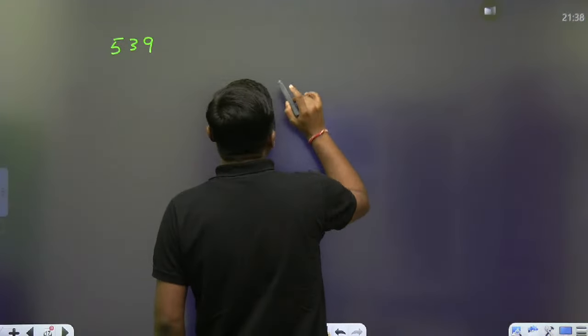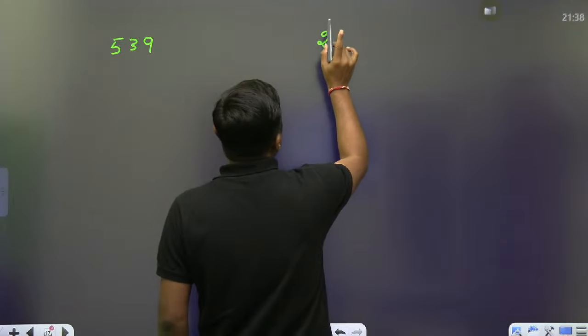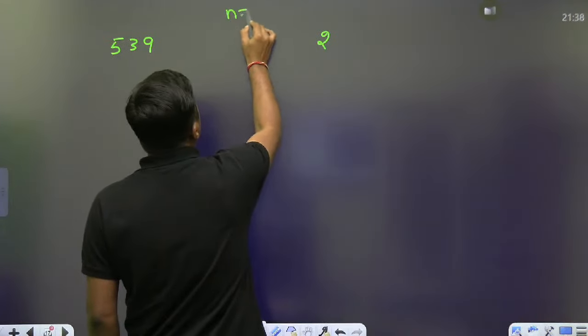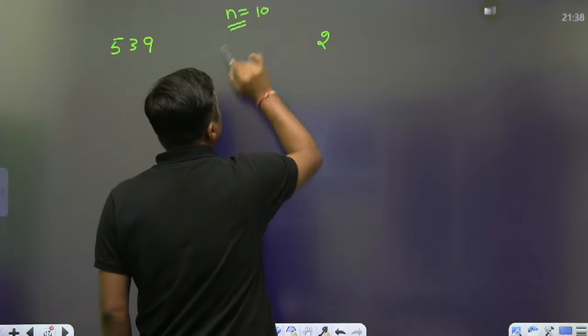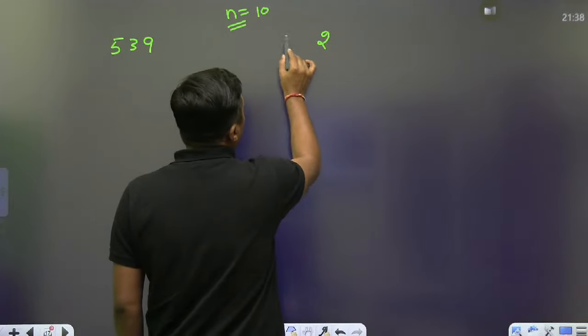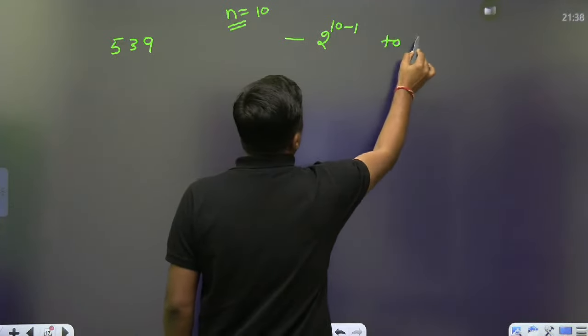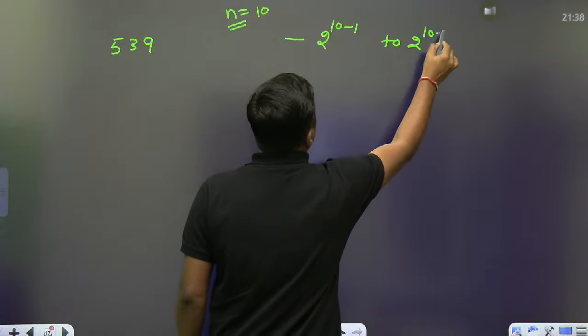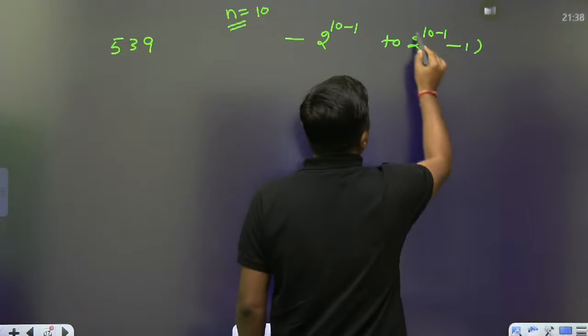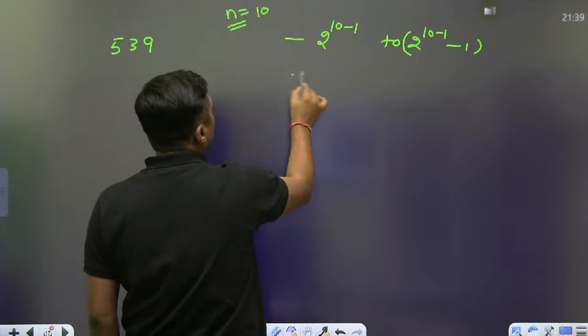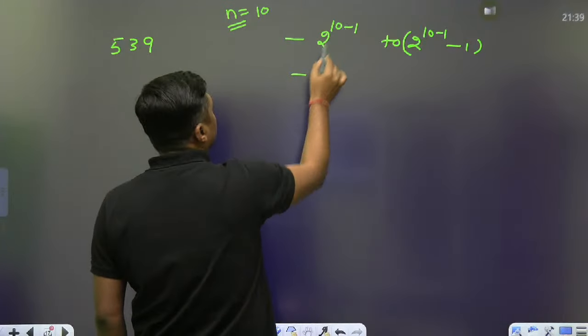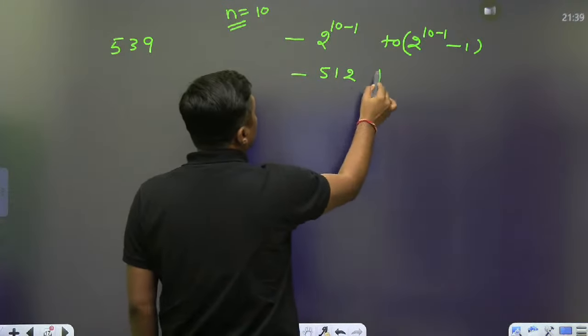For a range, suppose you are having n number of bits, 10 number of bits. Then what is the range of the number? 2 to the power n minus 1 to what? 2 to the power n minus 1 minus 1. Yes or no? Then it will become minus 9. 512 to what?